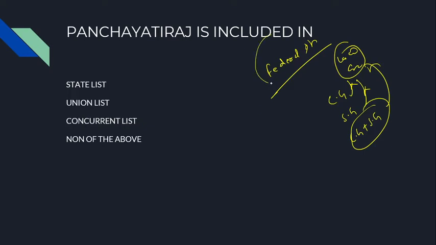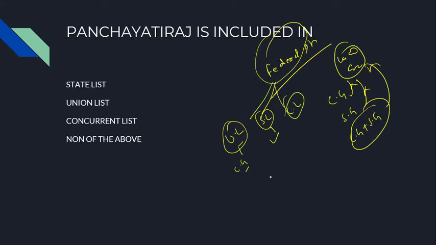So under this federal structure we have three important lists. One is the Union List, on which the central government has the exclusive power to make laws. Another is the State List, upon which the state legislative assembly can make laws. Another is the Concurrent List. The question is asking us Panchayat Raj is included in the, it is always in the State List.